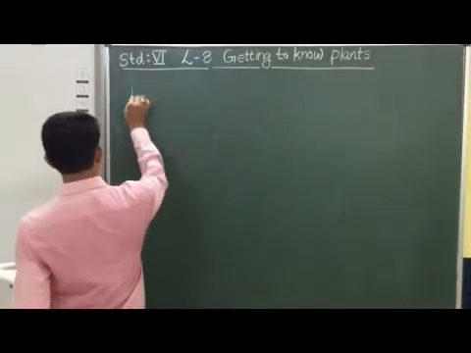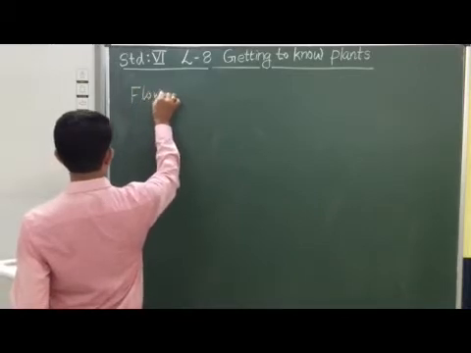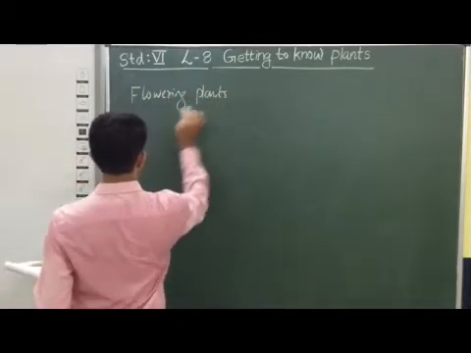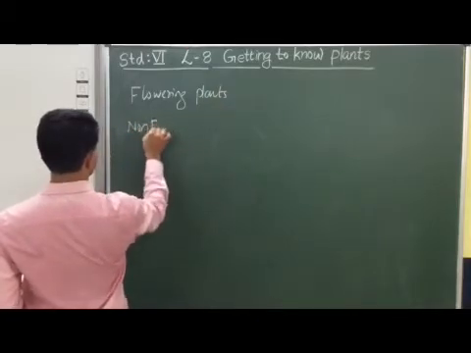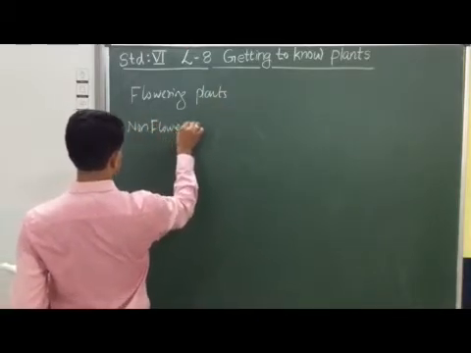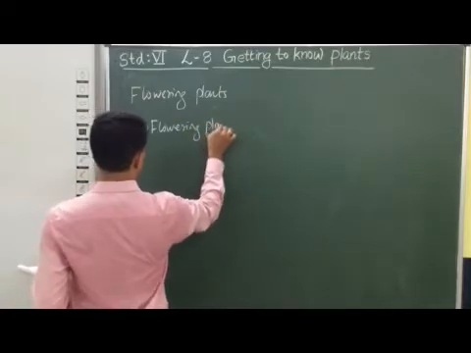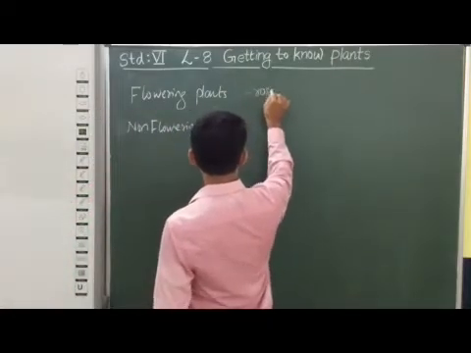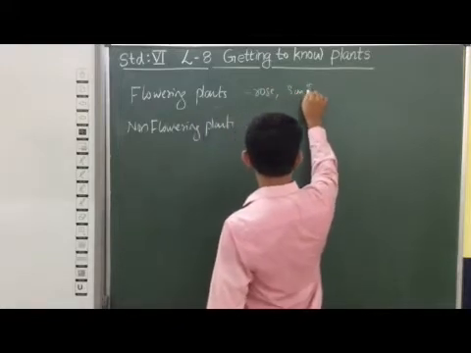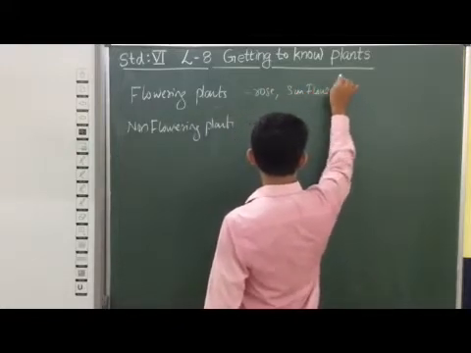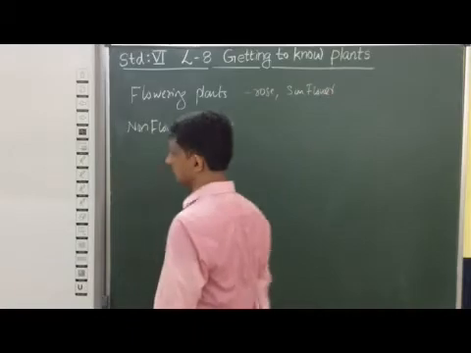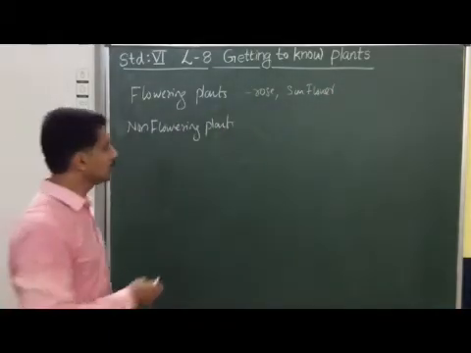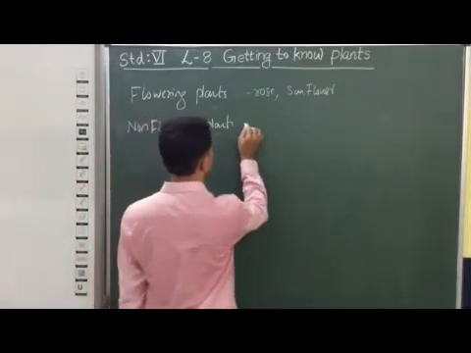So when we are considering the case of plants, we are classifying them as flowering plants and non-flowering plants. For example, the rose and the sunflower are examples of flowering plants. In the case of fern or mosses, all these are examples of non-flowering plants.